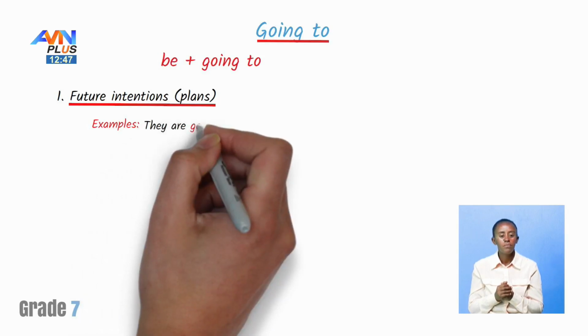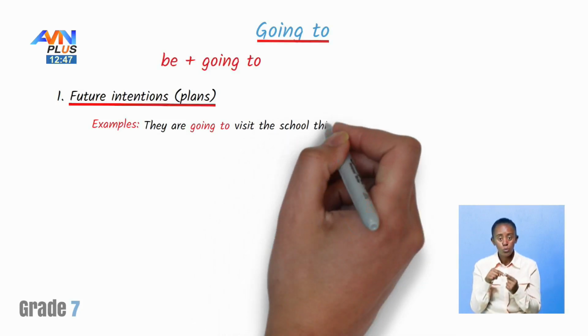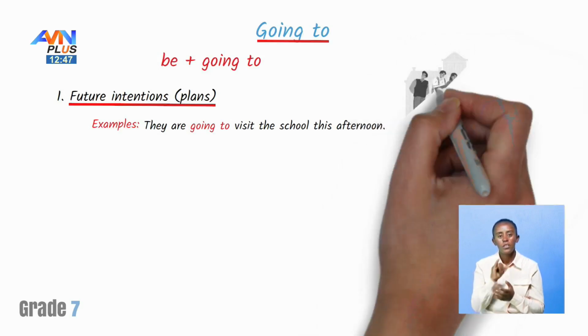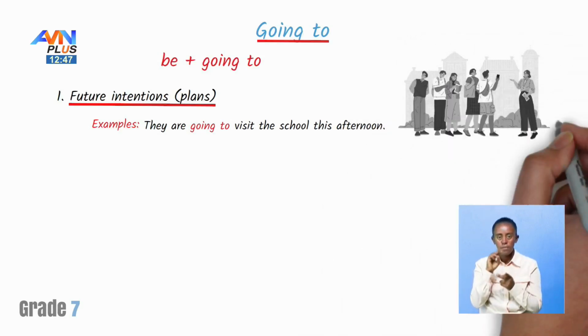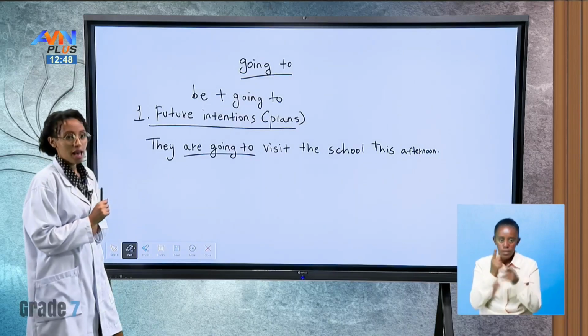They are going to visit the school this afternoon.